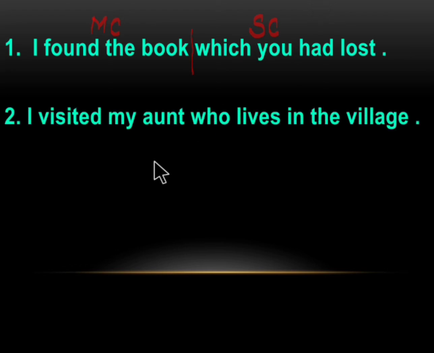The next example: I visited my aunt who lives in the village. I visited my aunt. We can split the sentence here. This gives a complete meaning. Who lives in the village gives a partial meaning. So the part which gives the complete meaning is called the main clause. And the part which depends on the main clause to give a complete meaning is called the subordinate clause.